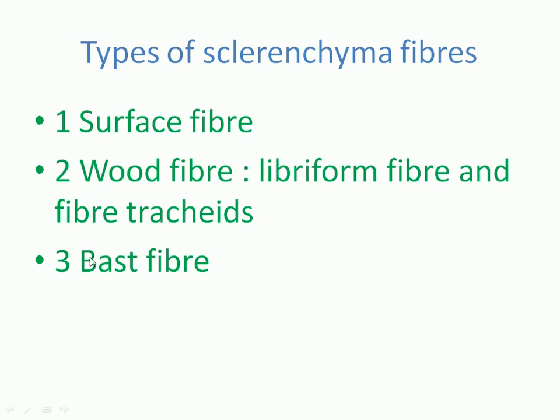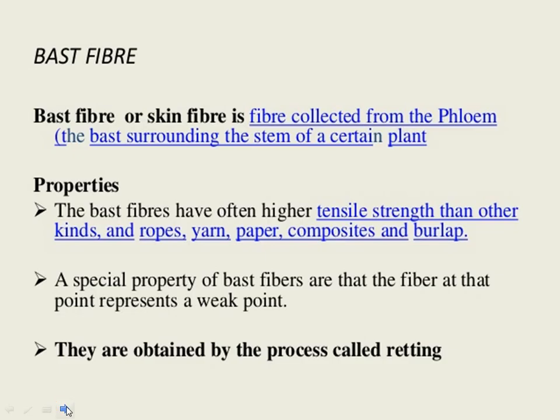Now the bast fiber may arise from the pericycle of the plant and may be from the phloem. They are called the bast fiber. This bast fiber is also used for its high tensile strength for the formation of various types of products like ropes, yarn, paper and cosmetics.